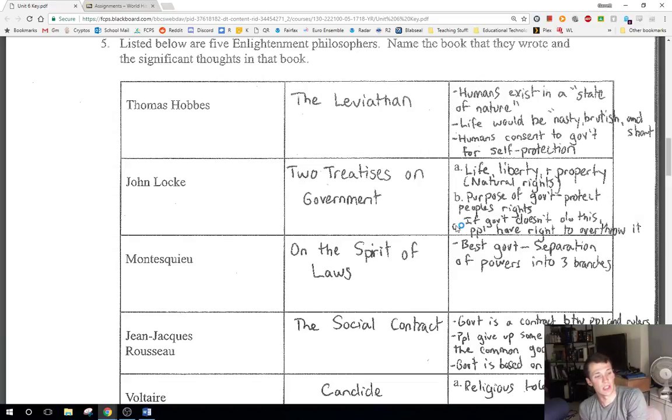Moving on to John Locke, you have a man who wrote the Two Treatises on Government, which is his big work. His big thing is this whole idea of life, liberty, and property, in other words, which becomes summed up as natural rights, right?